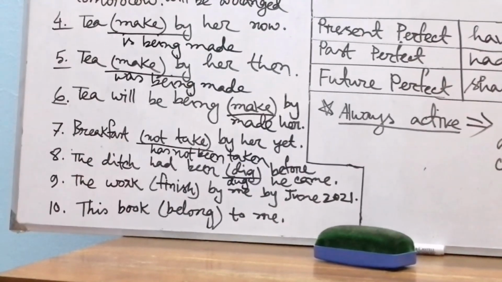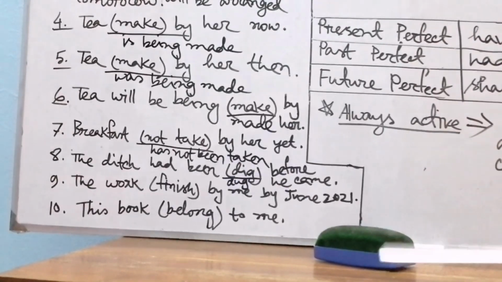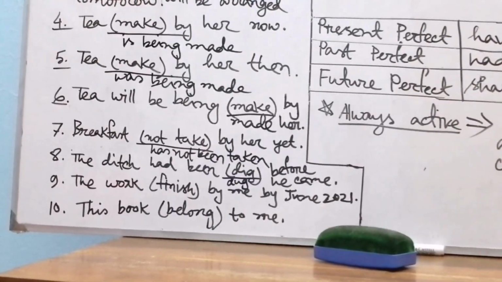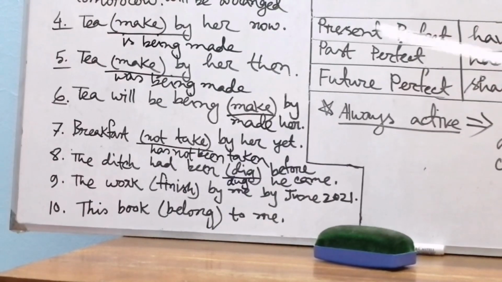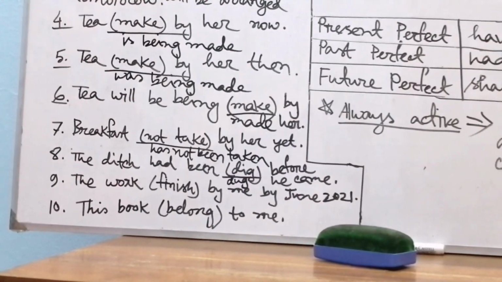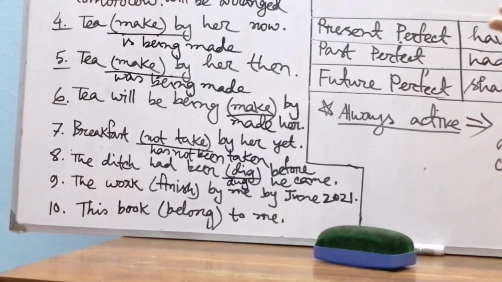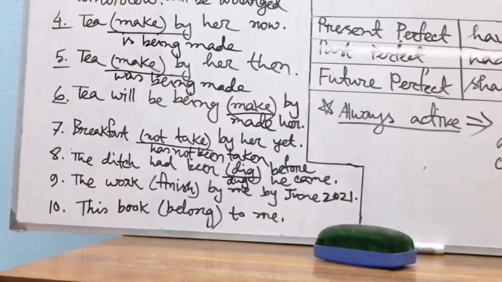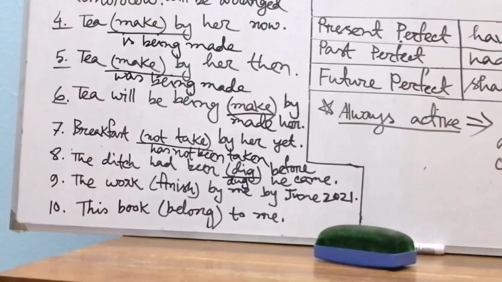But here we see that once again object has taken the place of subject. The work finish by me, okay, I will have finished the work by June 2021. This is the active voice of this sentence. But here we find that the work, that is the object, has taken the place of subject, so this sentence will follow the structure of passive voice of future perfect tense.